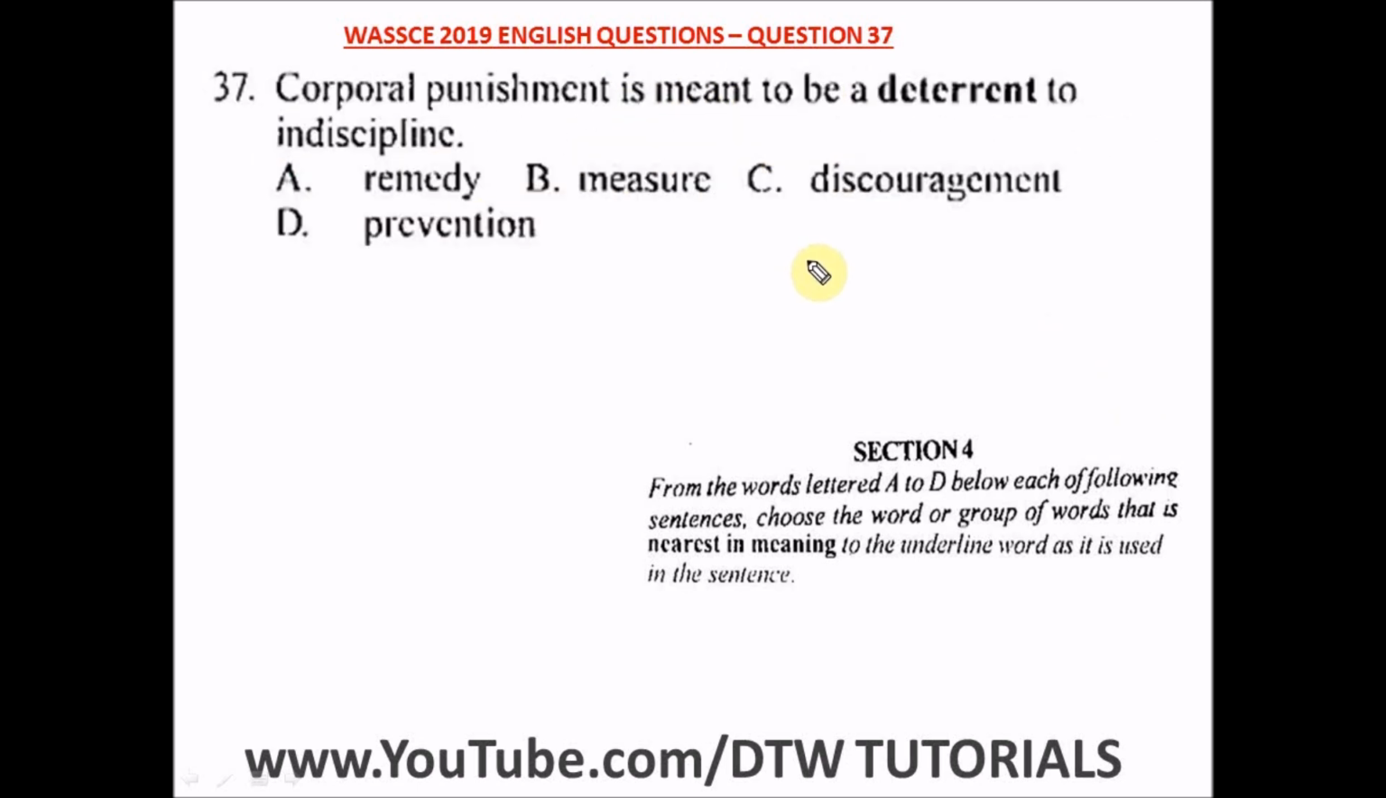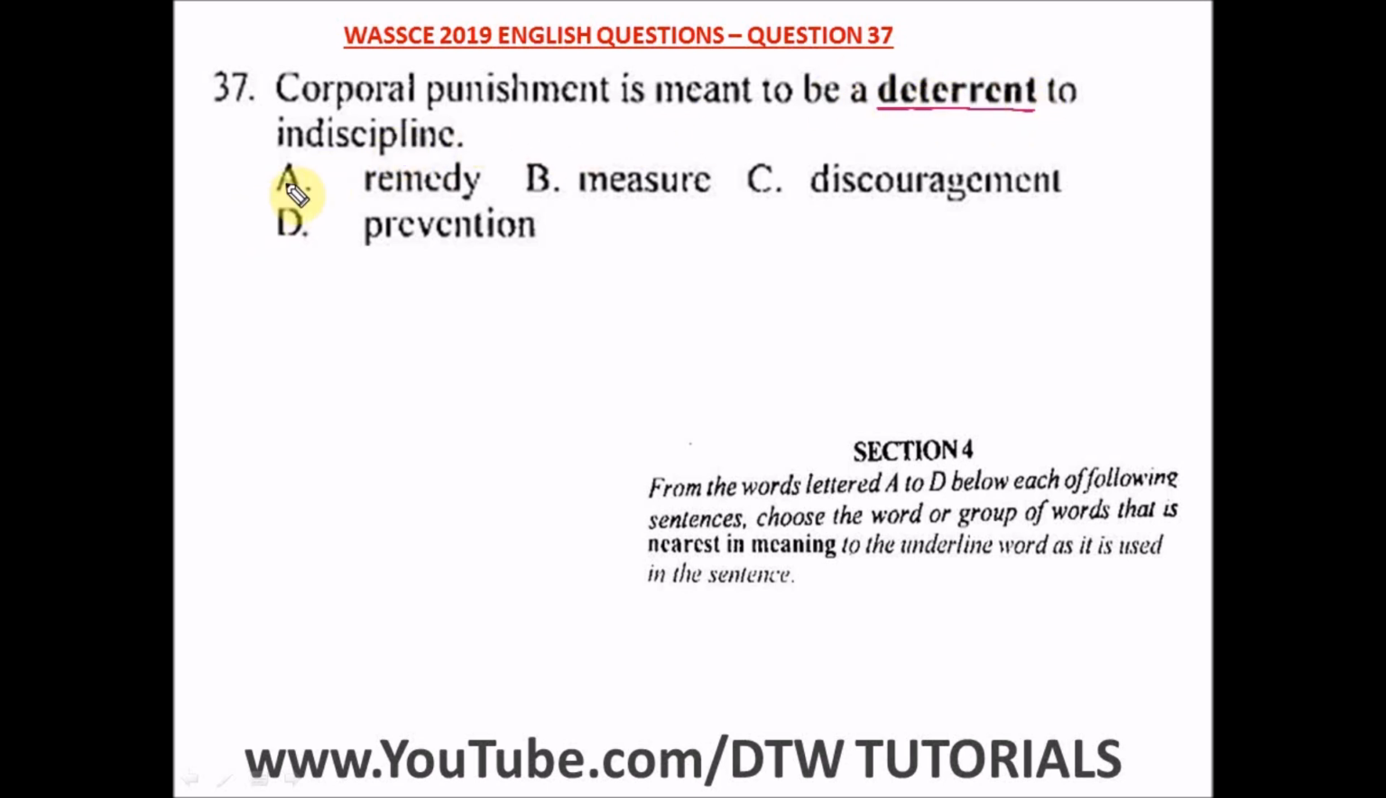Question 37 of the WASSCE 2019 English past question. It says corporal punishment is meant to be a deterrent to indiscipline. What's the meaning of the word deterrent? Deterrent means to discourage, something that you do to discourage someone from doing something. Corporal punishment is meant to discourage people from being indisciplined. That's what this statement means. So that's the meaning of the word deterrent, to discourage.